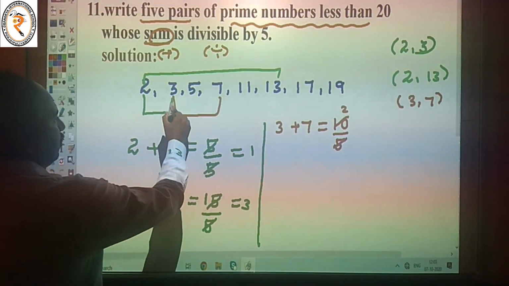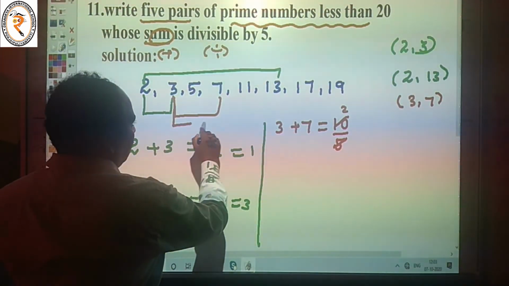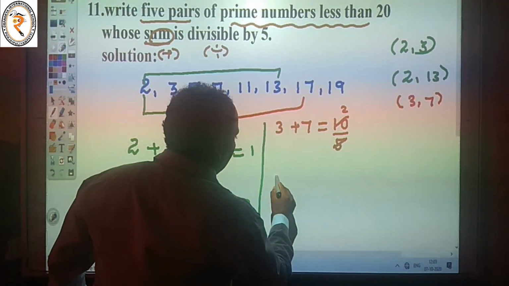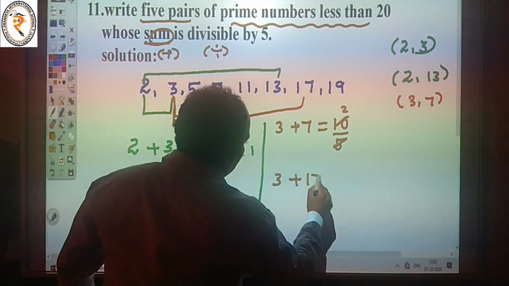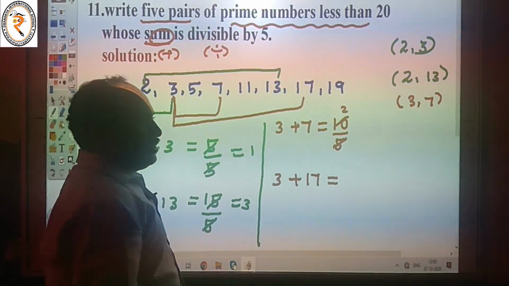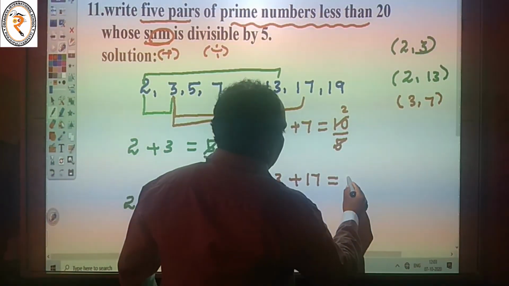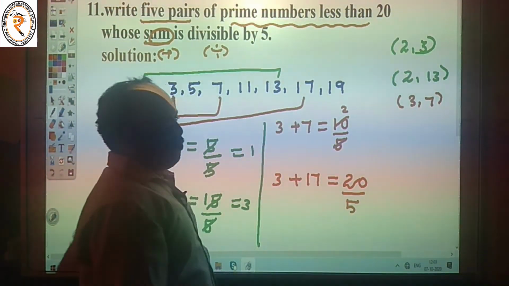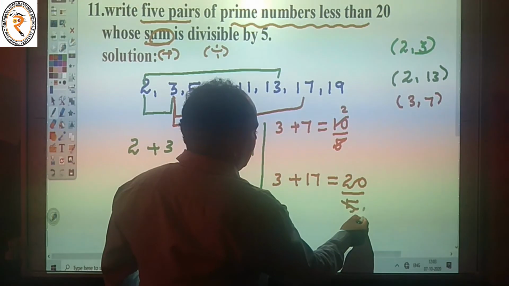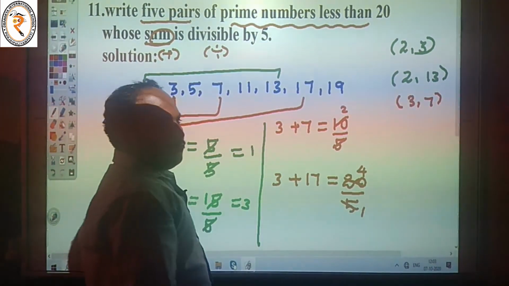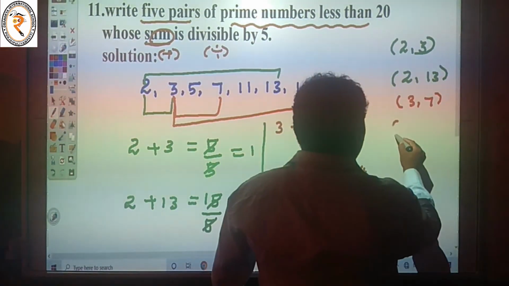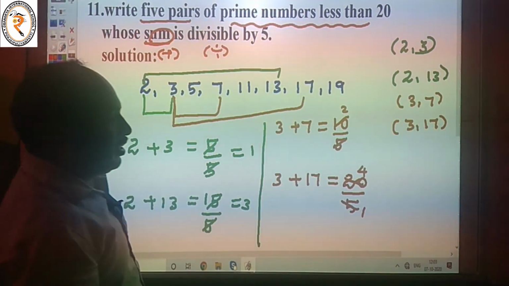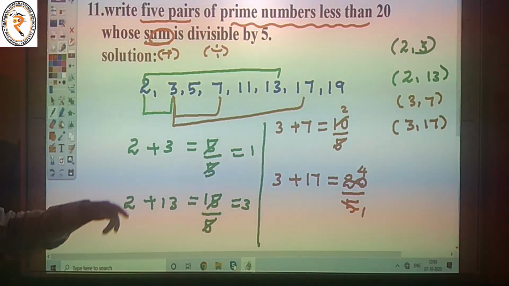The next one, again we take 3 plus 17. 3 and 17 are prime numbers. 3 plus 17 is equal to 20, divided by 5. Divisible by 5. 4 5s are 20. The next pair is 3, 17. We want 5 pairs.